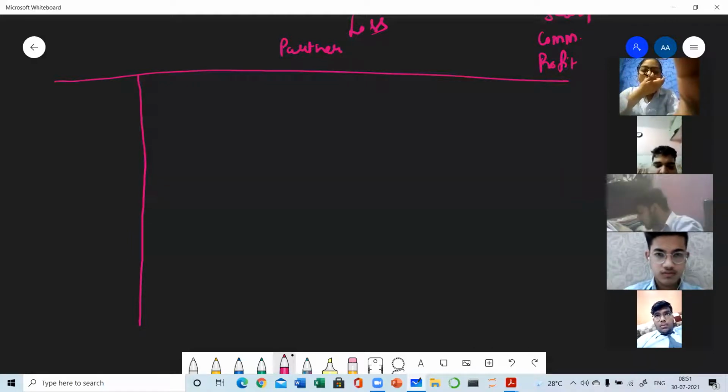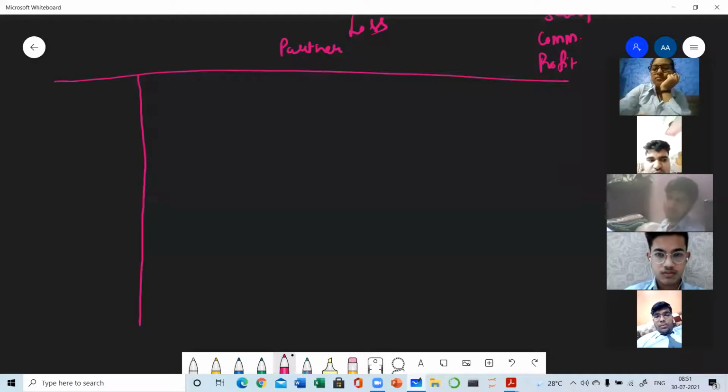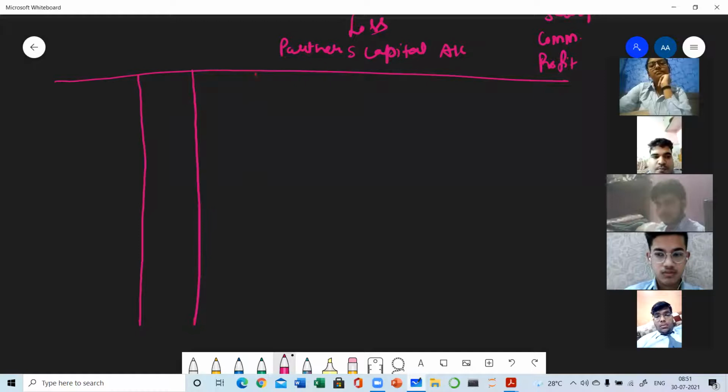We were making both columns together in one format. We were not making different cash books for cash transactions and bank transactions. Similarly, we will make all the partners' capital accounts together, not individually, but there will be a separate column for each partner. Clear? Suppose there are three partners, so I am drawing the format for three partners.